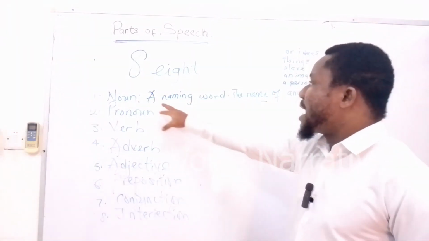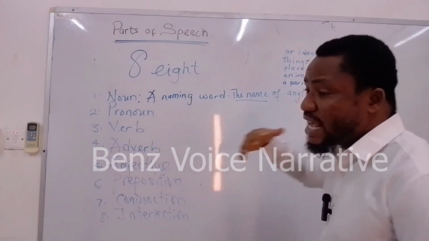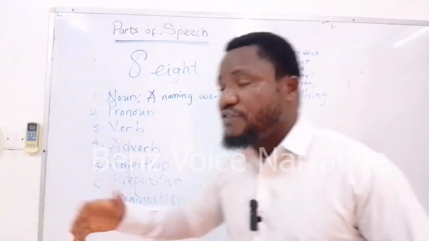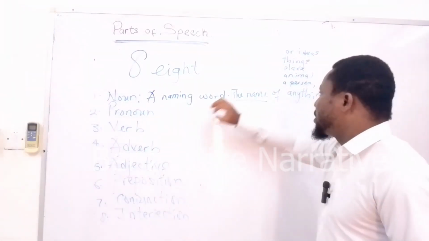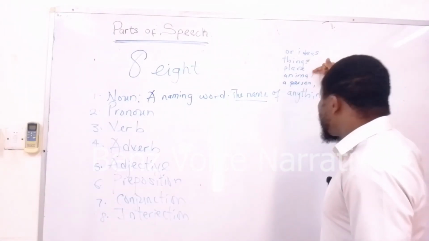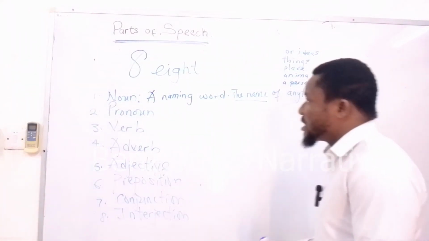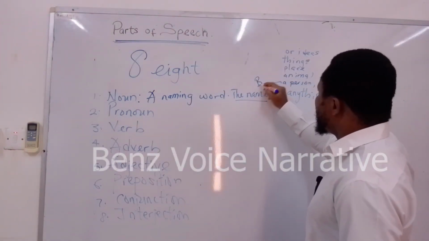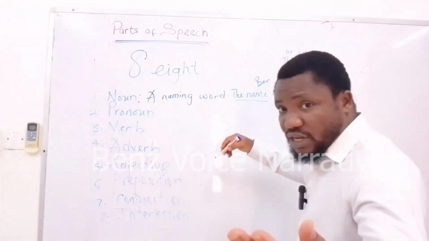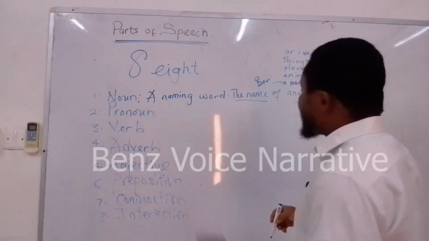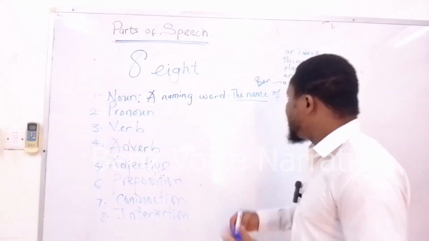So in short, a noun is a naming word or the name of anything. The name of anything you can ever imagine or think of is a noun. It is the name of a person, the name of an animal, the name of a place, the name of things, the name of ideas. Examples will be, let's start with the name of a person. My name is Benjamin. Let's say Ben. You have whatever name that you have: James, John, Mary, Archie. You have Sultan, Ali, Salim, etc.